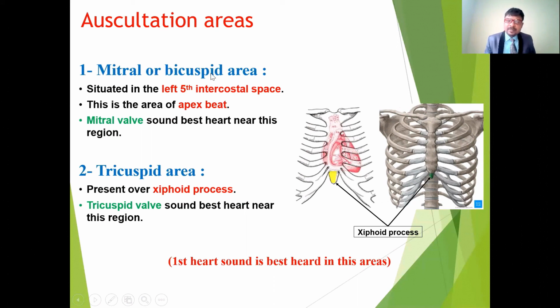So this mitral or bicuspid valve is located at the fifth intercostal space, exactly at the cardiac apex. The cardiac apex is located at the fifth intercostal space, so the mitral valve sound is heard near this region, especially in the fifth intercostal space at the apex beat. If there is any abnormality in the apex beat, it indicates a problem in the bicuspid valve, also called the mitral valve.